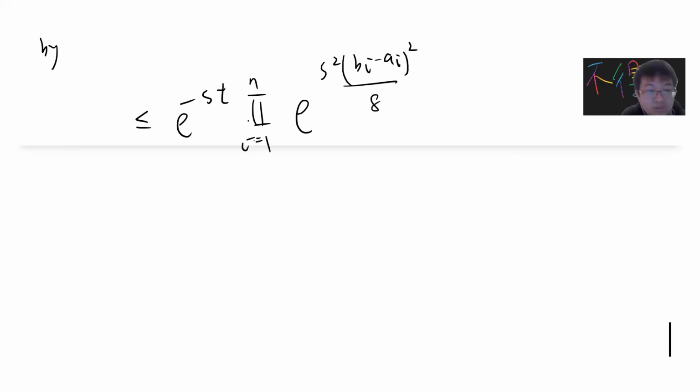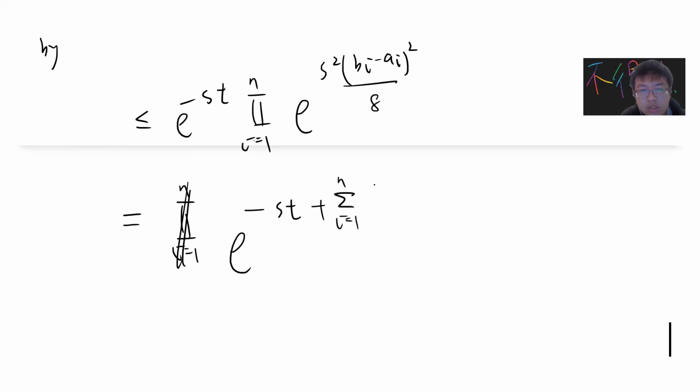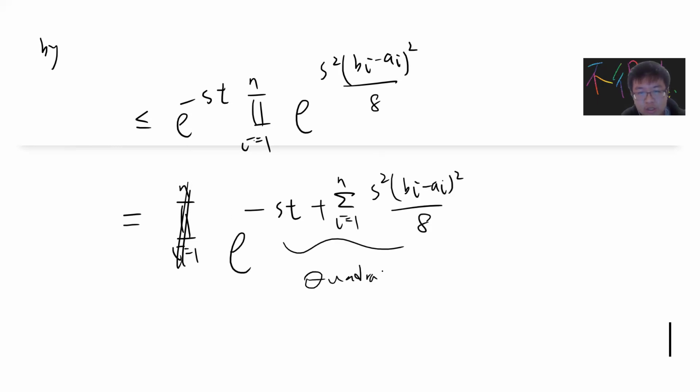So you get exponential of minus st plus the summation, i from 1 to n, of s squared (bi minus ai) squared divided by 8. Okay, so this is quadratic in s, right? And the coefficient of the square term is positive, right? So you can find a minimum.